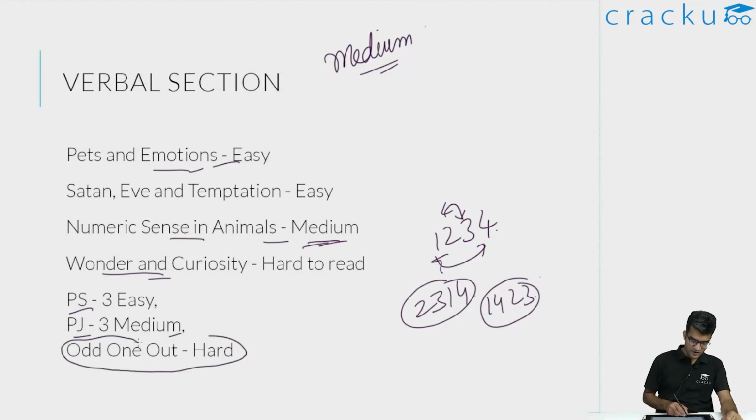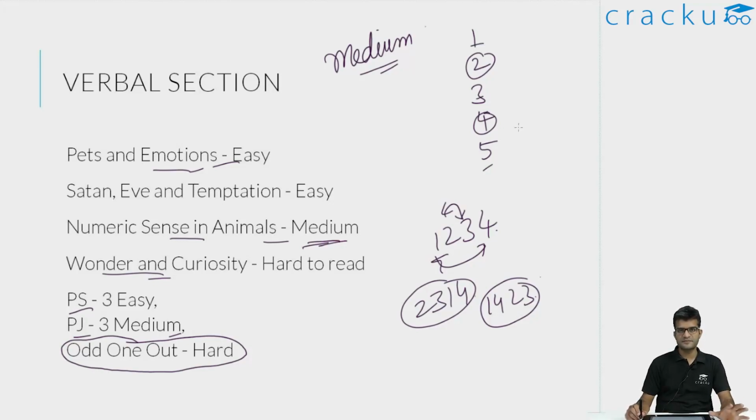The odd one out, on the other hand, I felt was very hard. The reason I felt this was hard is because of the strategy that I used to figure out the odd one out. Normally when you have 5 sentences, I don't try to find the actual order of the 4 sentences and then figure out which sentence is the odd one out. What I normally try to do is figure out which 2 sentences come together, as in what are the pairs. For example, if I figure out that 2 and 4 come together, then I know that both of them will not be the odd one out. The odd one out will be either 1 or 3 or 5.